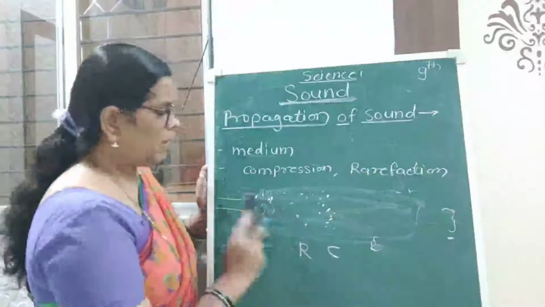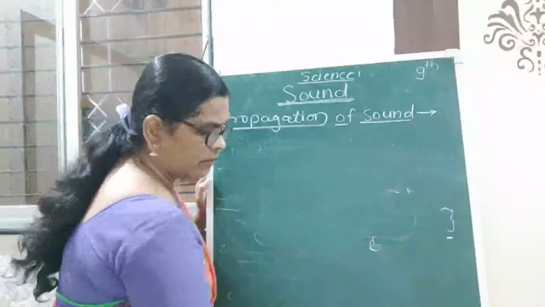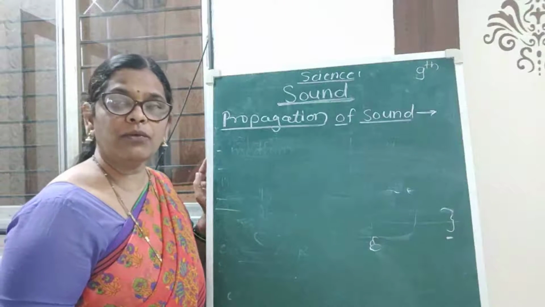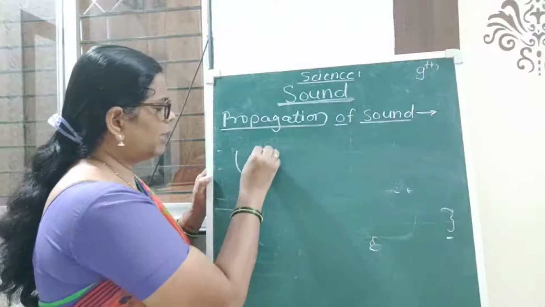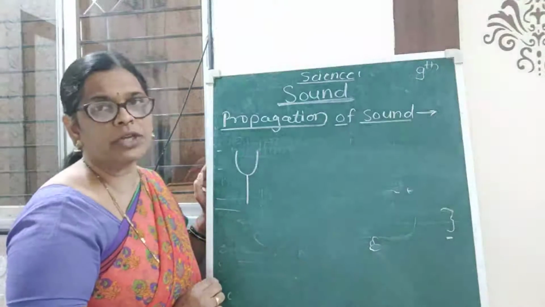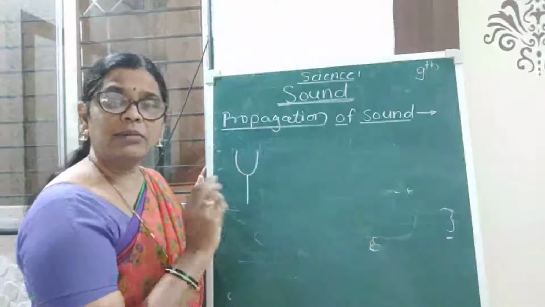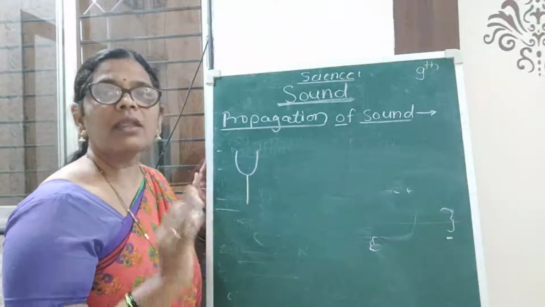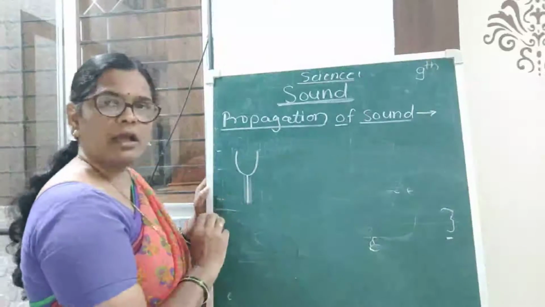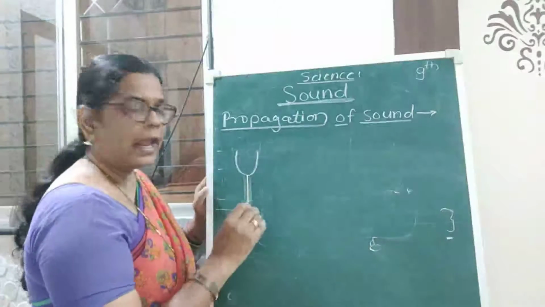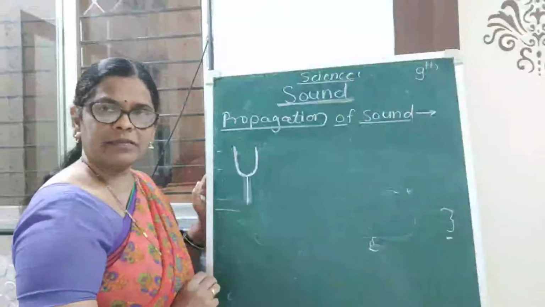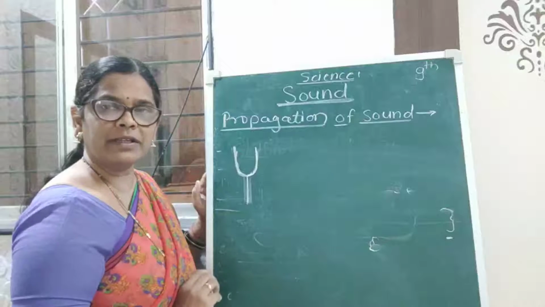For that purpose, we take the simple example of a tuning fork. You know what is meant by a tuning fork. Last year, in 8th standard, you studied the tuning fork. It is a metallic instrument. It has a handle, and these two arms are present.